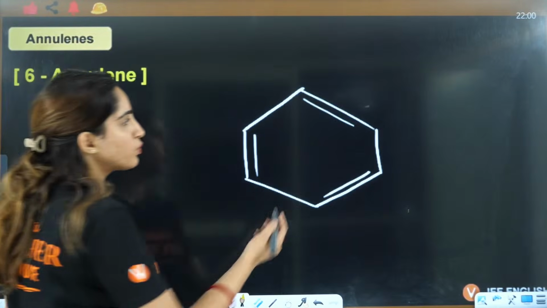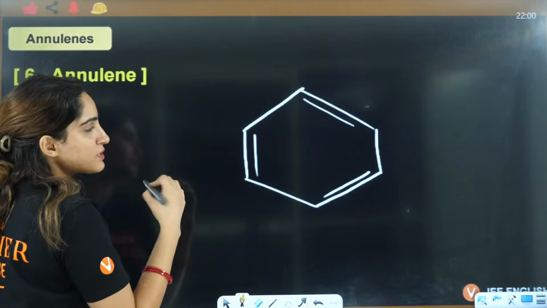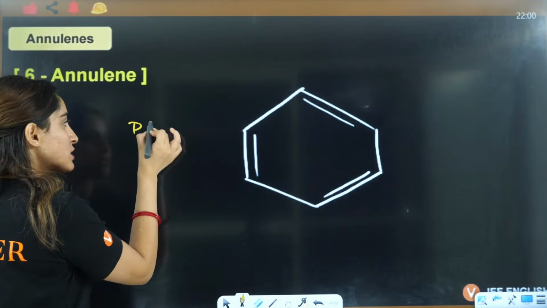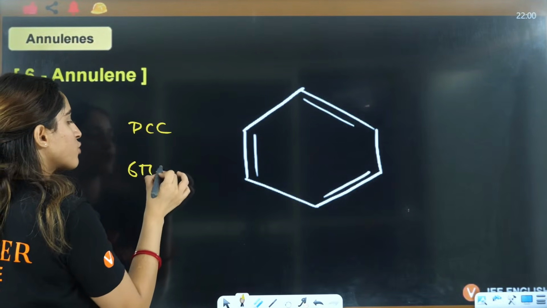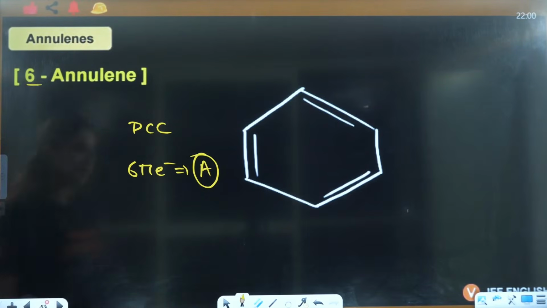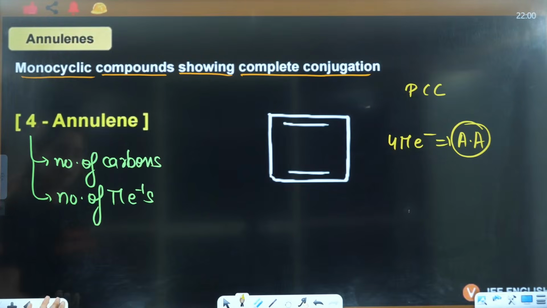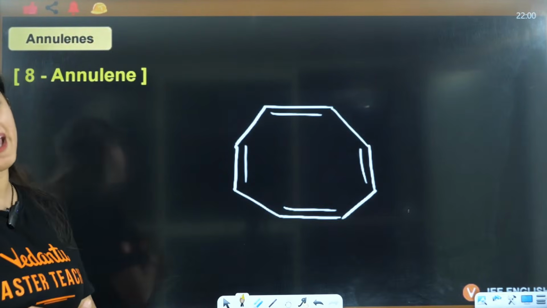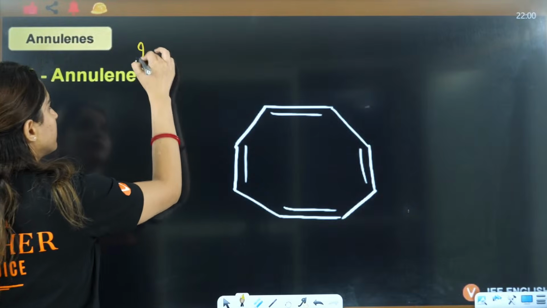This is benzene only. So how many carbons, how many pi electrons do you have? 6 pi electrons. PCC is followed here. 6 pi electrons means it is aromatic in nature. Right? Let's see this one. 8 annulene. Very important. Mark it important.